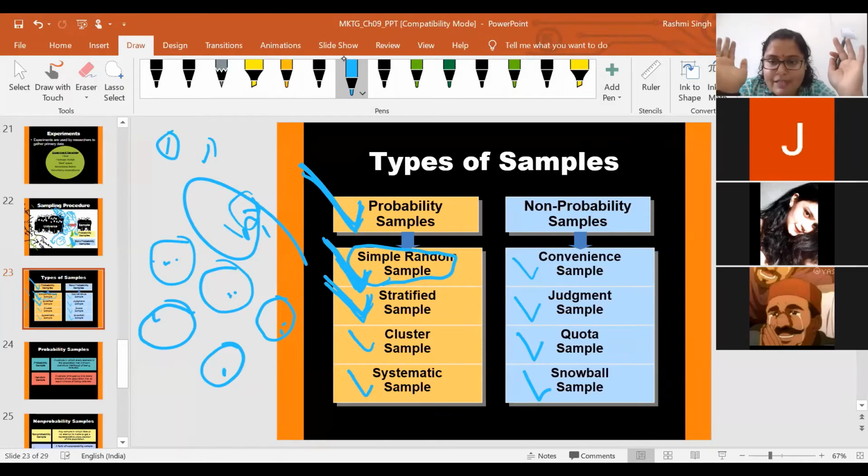So basically, based on the research objective and the research problem, the researcher will classify the population. Population means, as I said, all UG students. So all UG students are my population. Now I want to take a sample of size 30, meaning I need 30 students out of all UG students in the XUB campus.